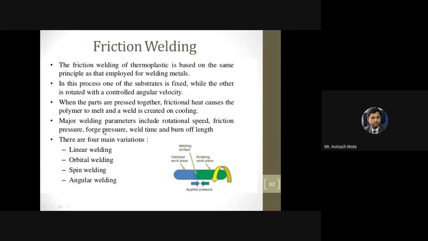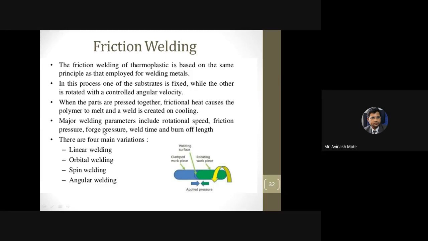Then I think friction welding we have not seen. So we'll start with friction welding. Very simple concept. You can check physically also. See, if you rub your two palms together, because of the friction, heat will be generated. But that level or intensity of heat is obviously less. But if a similar action is possible using some mechanism with high speed and high pressure, then that much amount of heat can be generated which is required for joining.